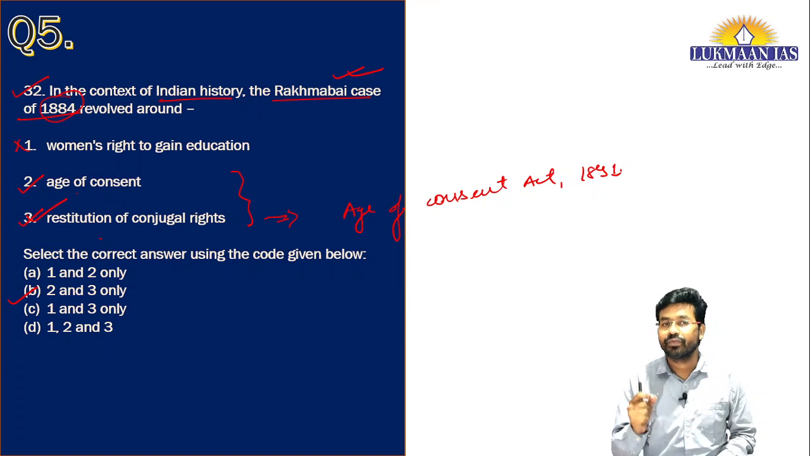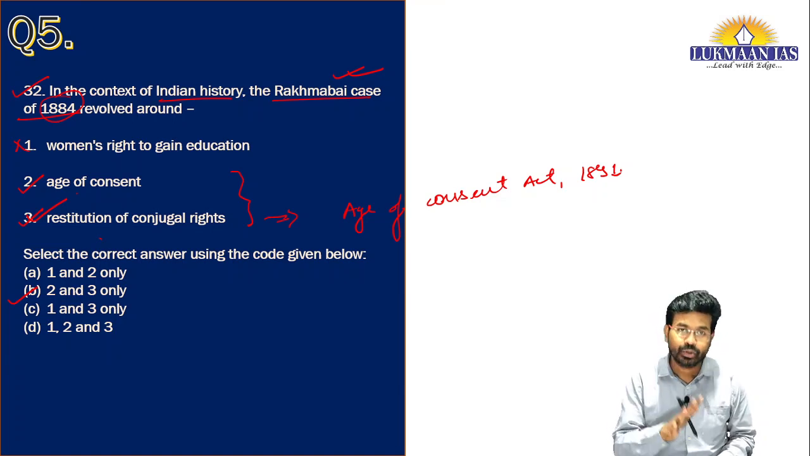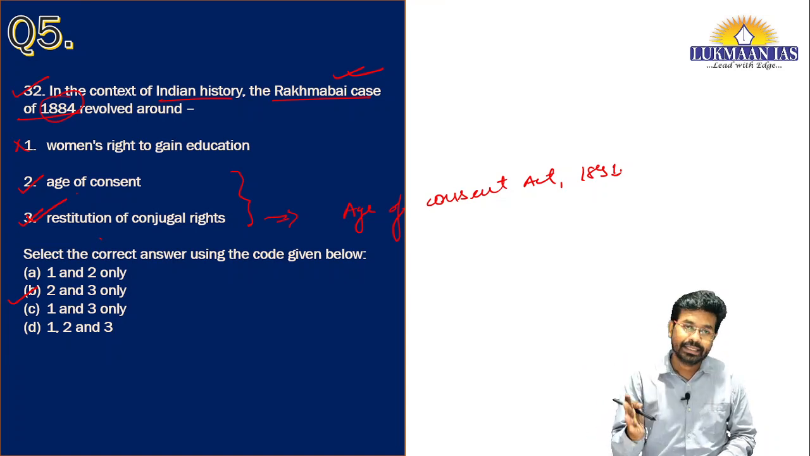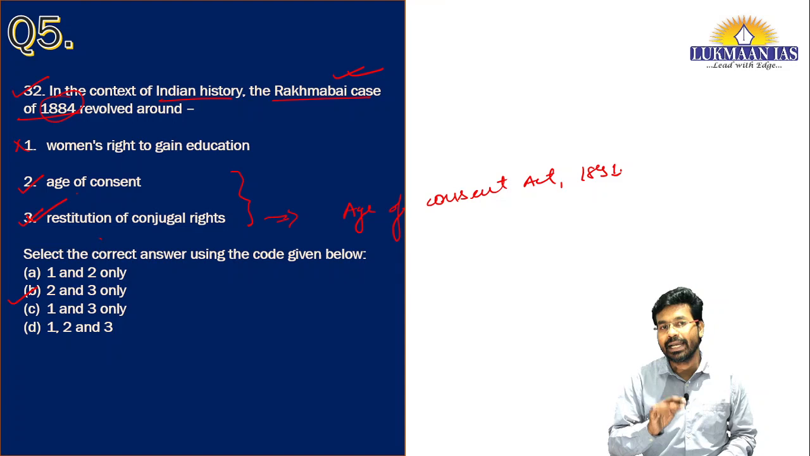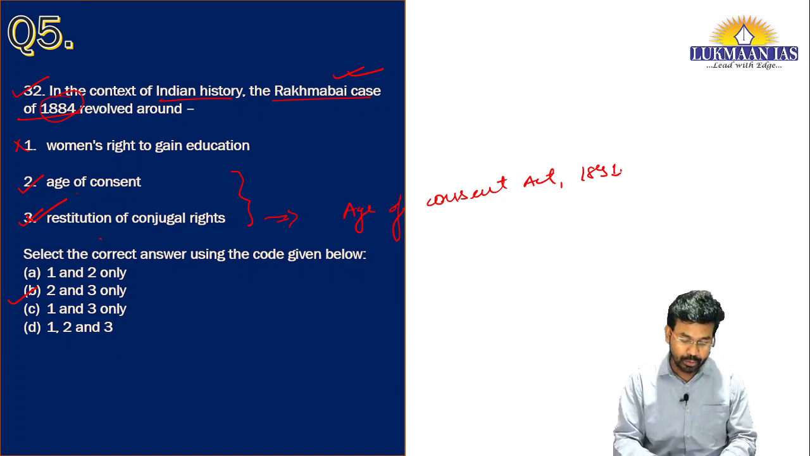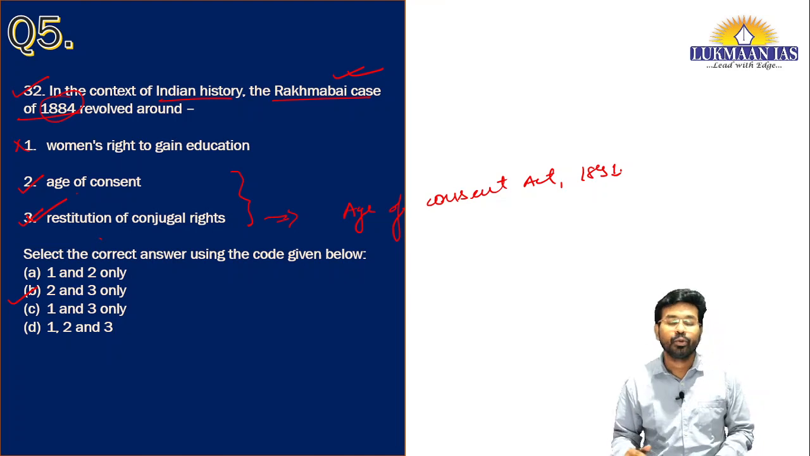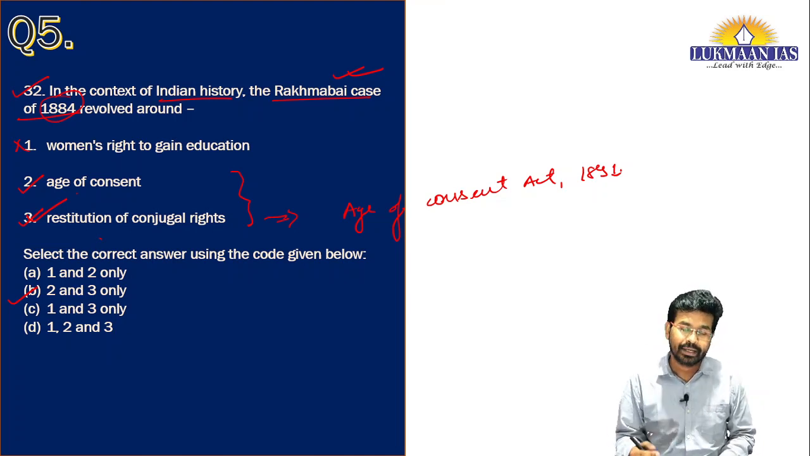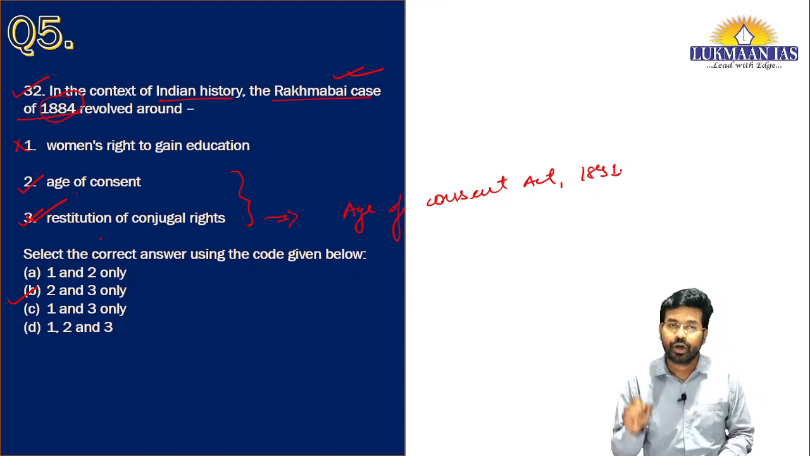But Rakhmabai was very firm in her decision that she did not want to go and live with her husband. She stayed back with her stepfather and continued her education. She said, I will rather go to jail instead of going to my husband's house. She wrote a letter to Queen Victoria, and when Queen Victoria read that letter, she dissolved the marriage of Rakhmabai.